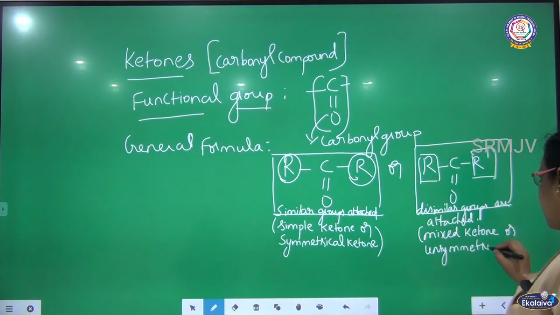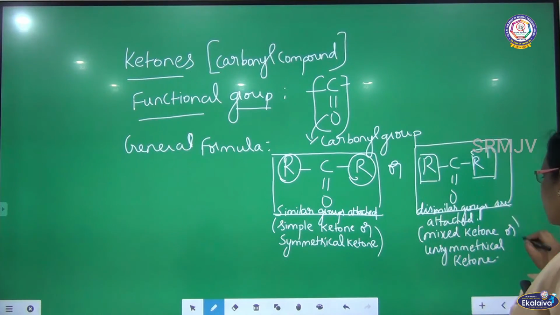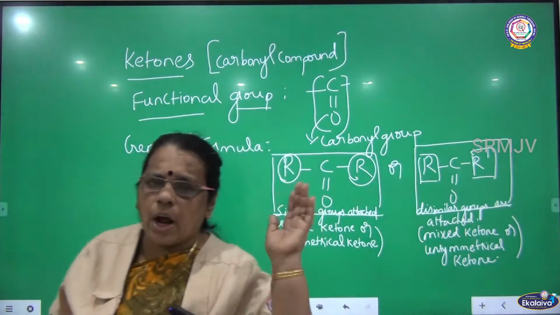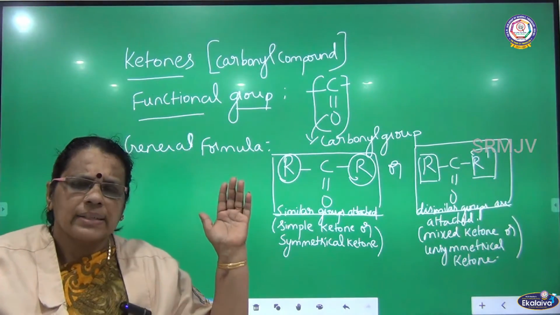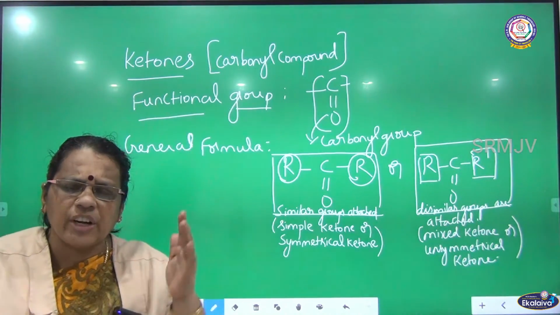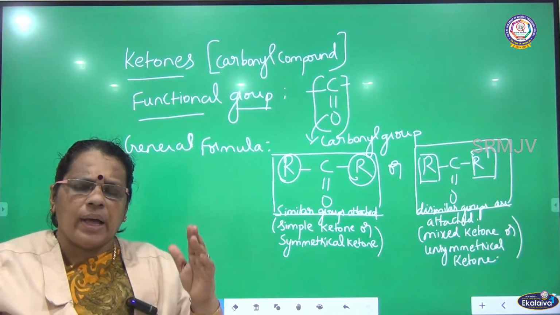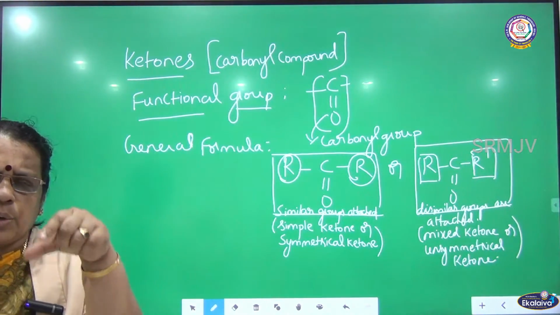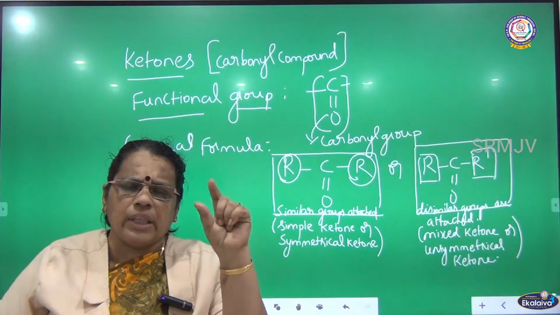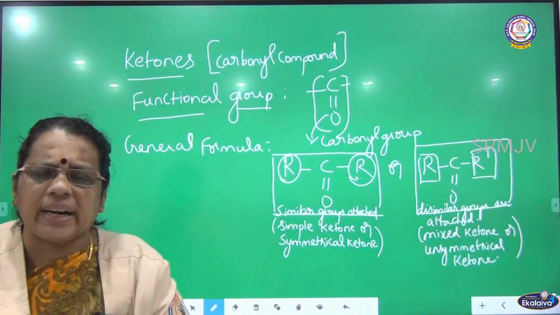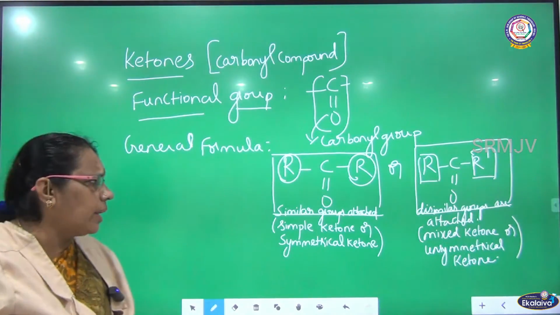Mixed ketone or unsymmetrical ketone. So what is it that we have discussed? I have talked about another important carbonyl compound, that is ketone. Ketone has C double bond O in the structure, so the functional group is the C double bond O carbonyl group. In the general formula, when both the R's are similar, we can call it a symmetrical ketone or simple ketone. When both the R's are different, when dissimilar groups are attached to the ketonic group, we can call it a mixed ketone or unsymmetrical ketone.